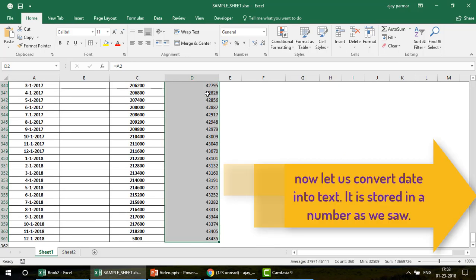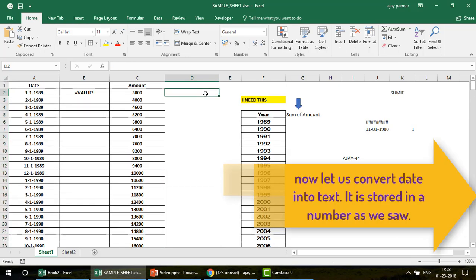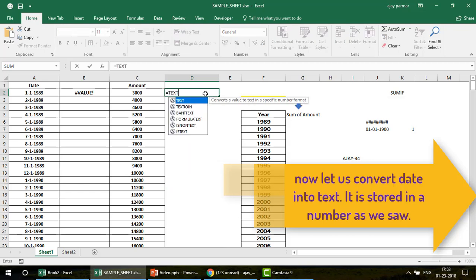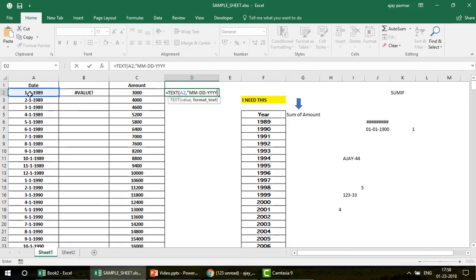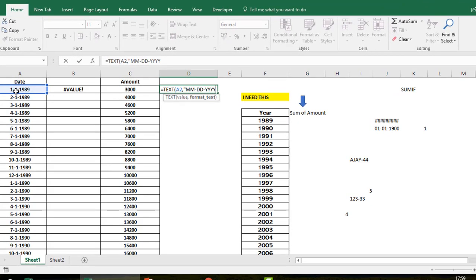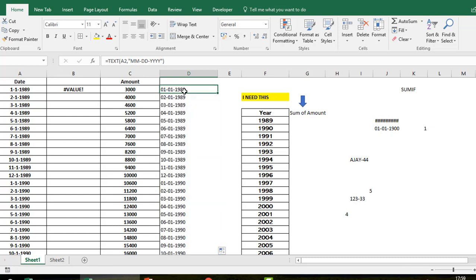So first we go and delete this. Now you use the TEXT function here. The first parameter is my value. Now what do you want? You want the format. So which format do you want? I want the month first and then date and then year. So for the year I use Y four times, because in this we have the year not as 89 but 1989, and then double quotes and close it. Just press enter, and now when you drag it, you see that this is now entered as text.